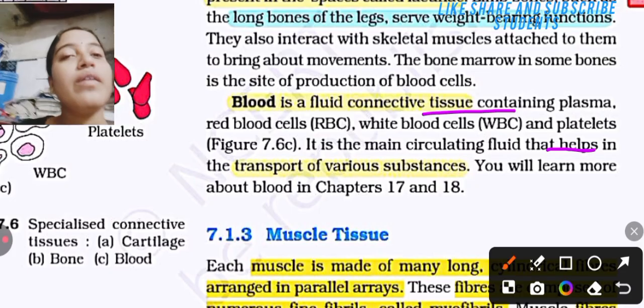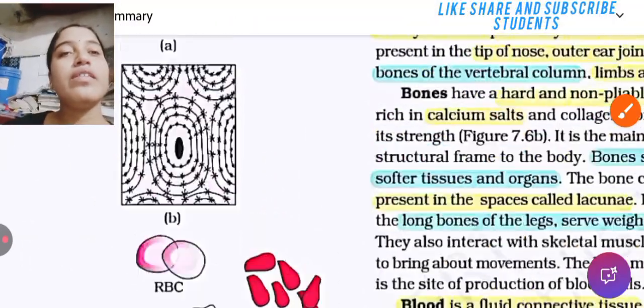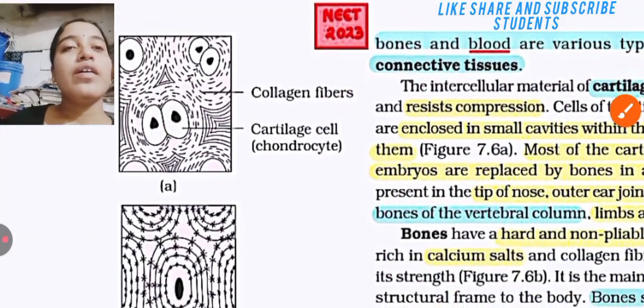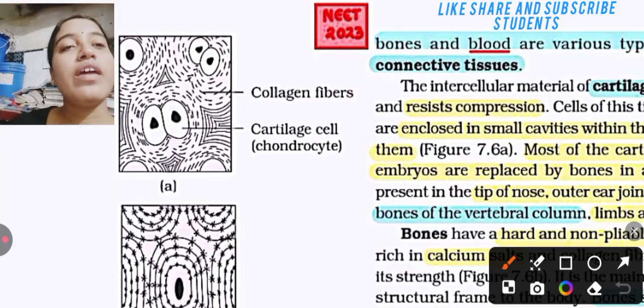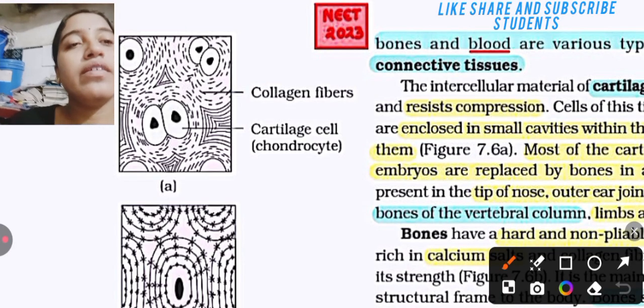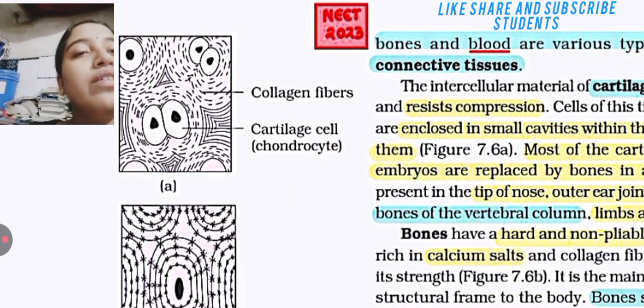Okay, let's see the diagrams. The collagen fiber and the cartilage cell, that is a chondrocyte.